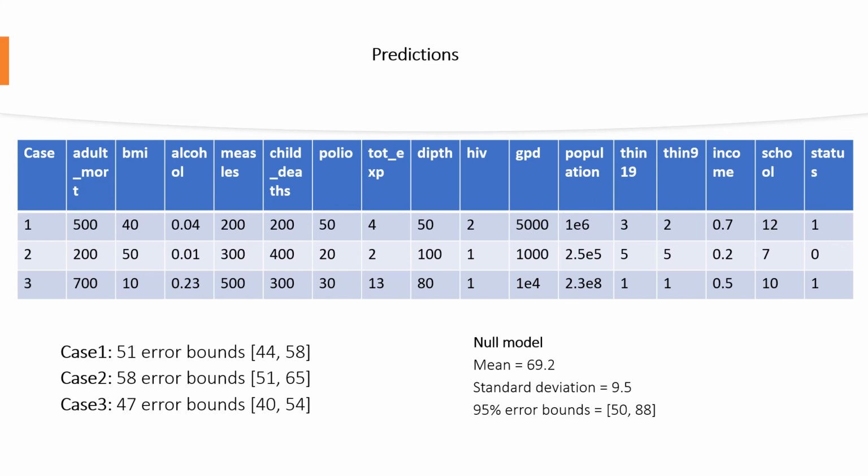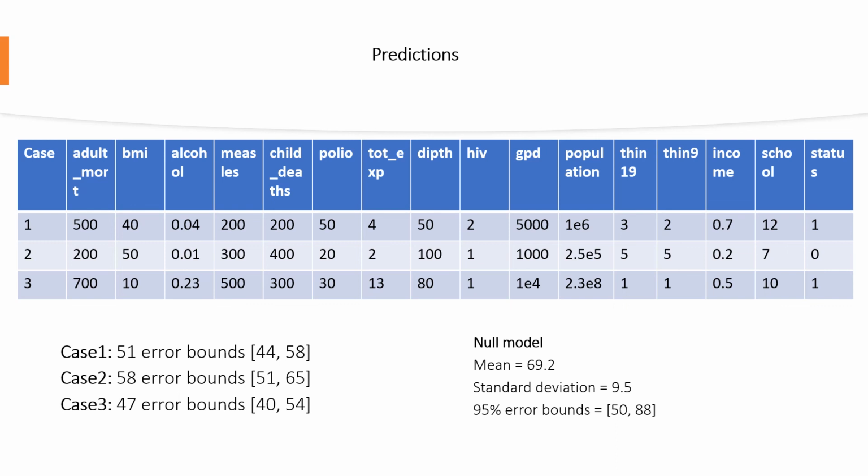I came up with 3 different cases. I'm not going to go through what the values are. You can just kind of see what I tried here. For the first case, we ended up with a prediction of 51 years, and error bounds are 44 to 58. And if we compare that to the null model, the prediction is pretty far off from what we ended up with in the linear regression model, and we see that our error bounds are much tighter for our model than for the null model. This is almost 38. The range is 38.